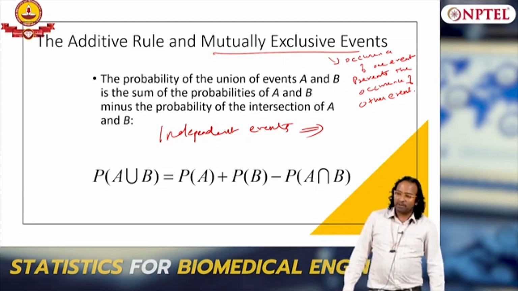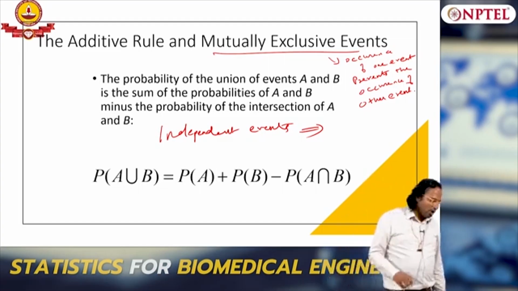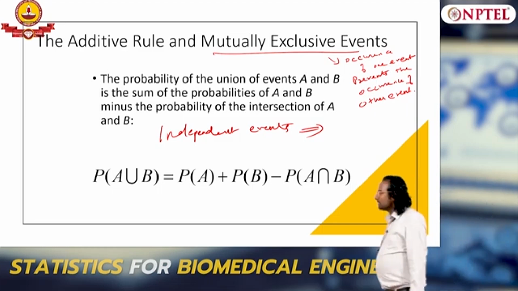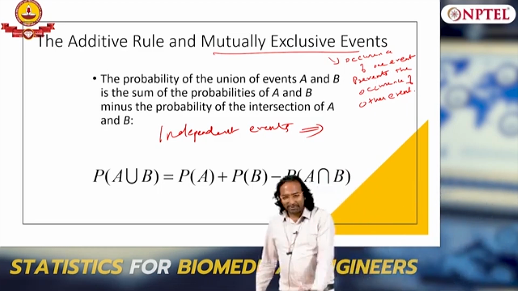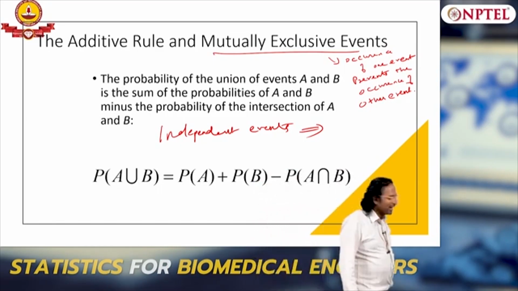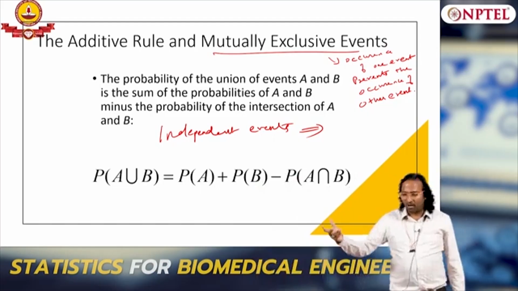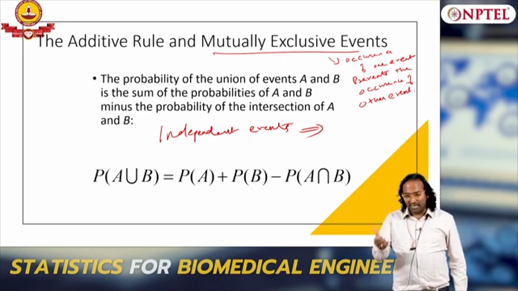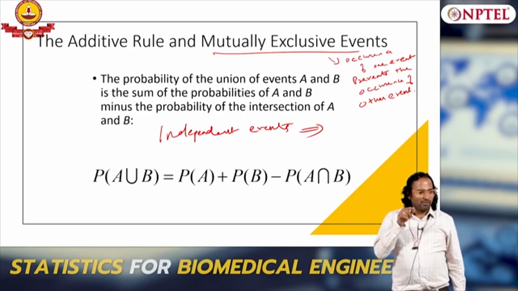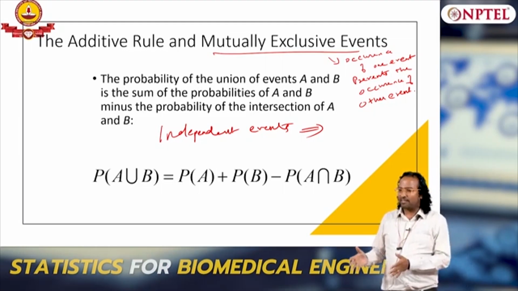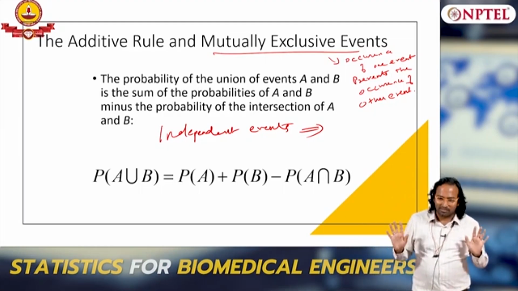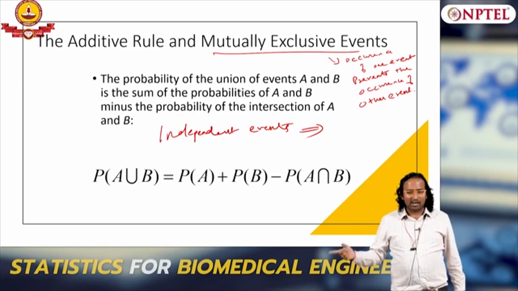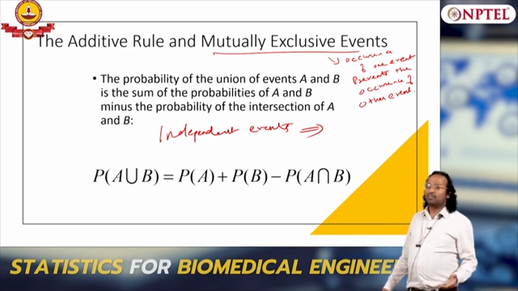Whereas when you talk about independent, I don't know any. So, tossing of a coin. What about the outcomes? Are they independent or dependent? Two coins I toss, first time and second time. First time I toss, you get head or tail. The second time also you get one of them. Are they dependent or independent? Are they mutually exclusive? Within a coin, it is mutually exclusive. When a head occurs, you can close your eyes and say tail has not occurred, because only one of them can occur. But when you toss two coins, the second coin's outcome is independent of the first coin.